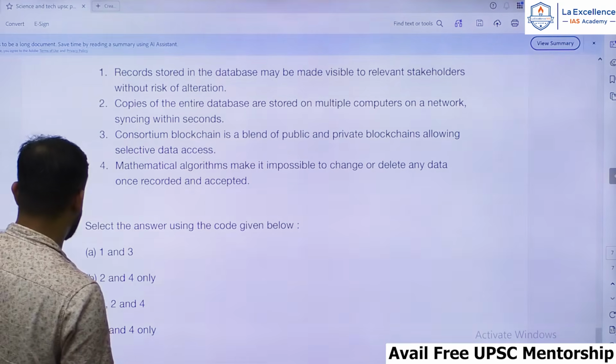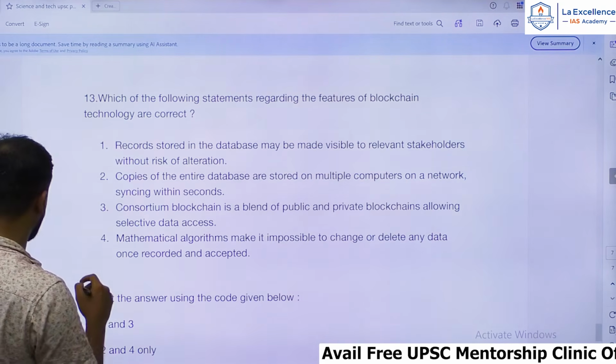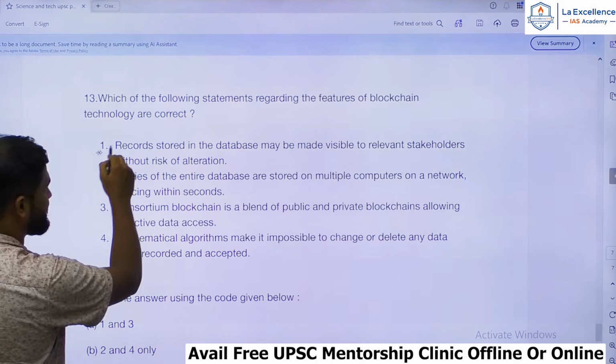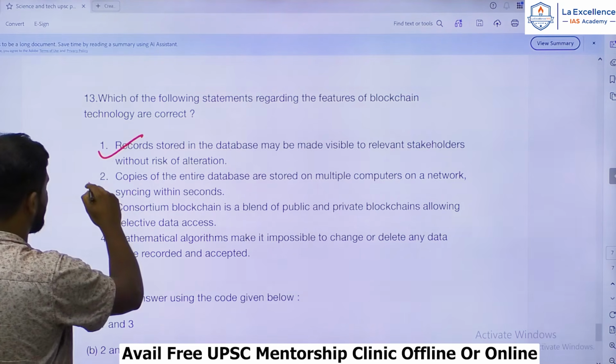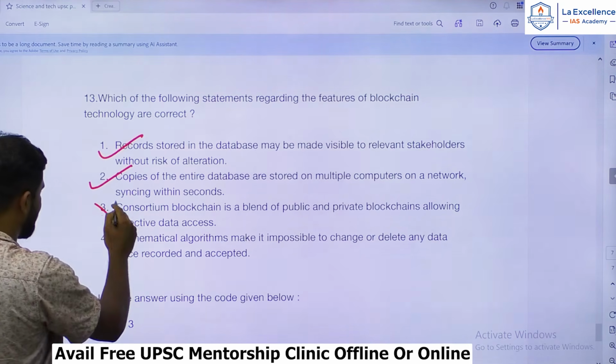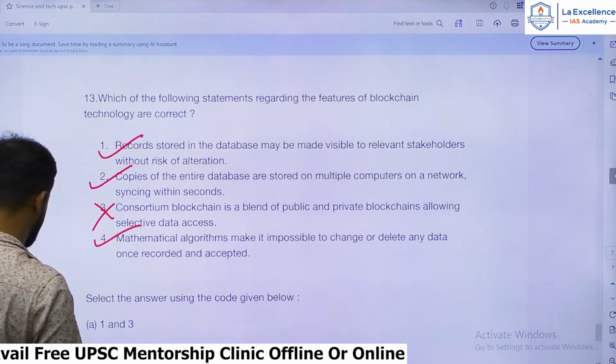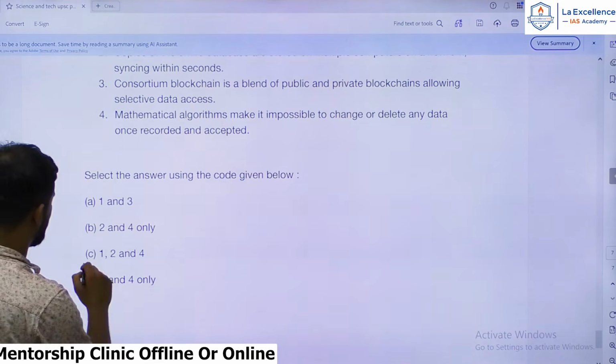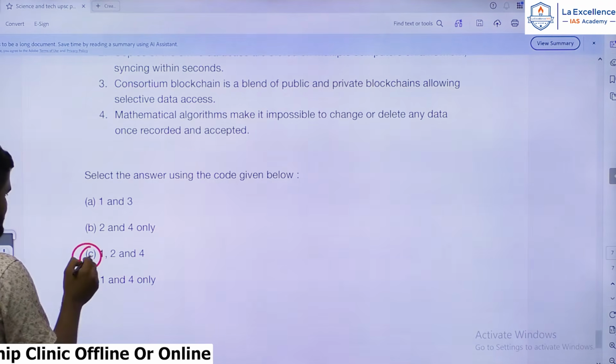So now the answer for this must be: the first statement is correct, second is correct, third one is wrong, and fourth one is right. Hence it should be 1, 2 and 4. Yes, option C.